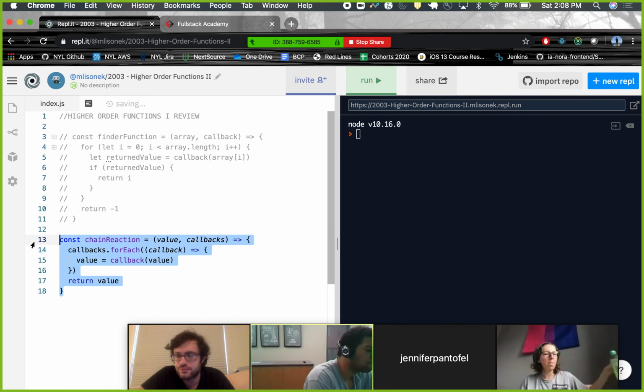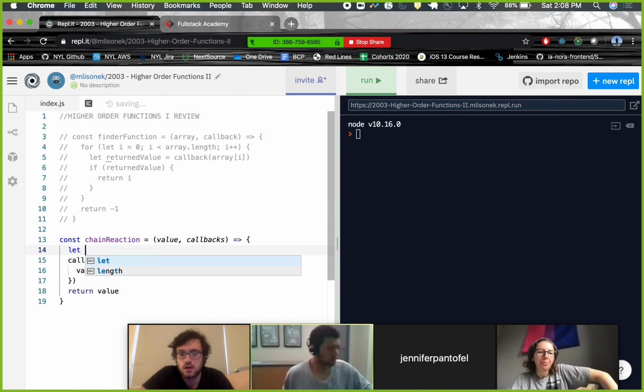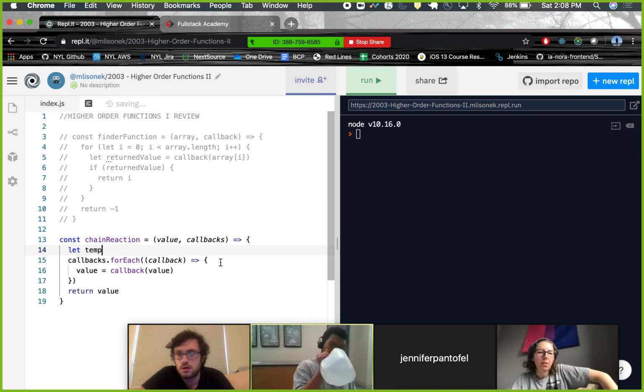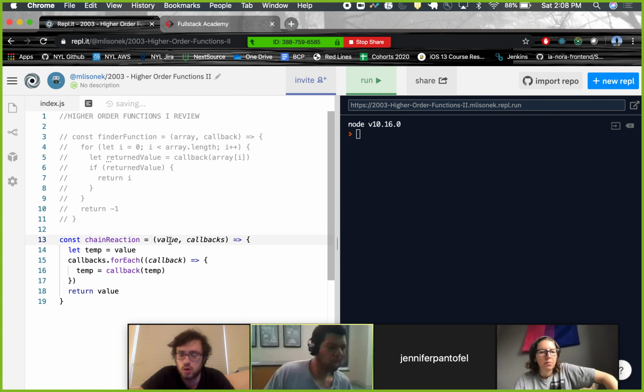Tricky, right? This could also work if you had let temp up here, and temp you could say is equal to value, and then temp is now going to be equal to callback of temp. You could do it like that if you didn't want to change what we passed them, but it doesn't really matter.